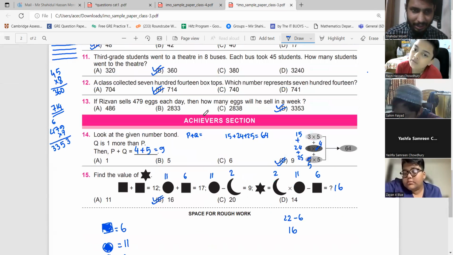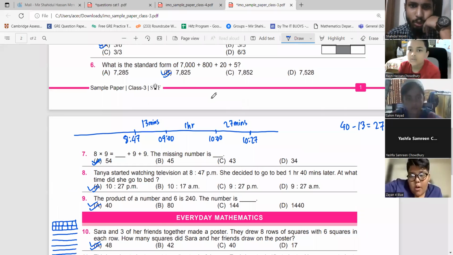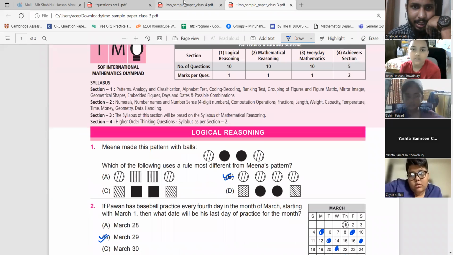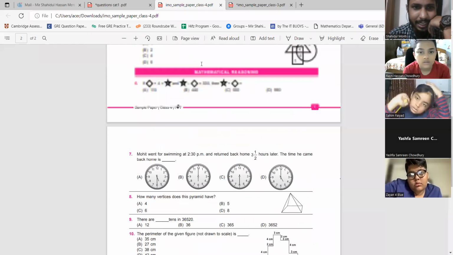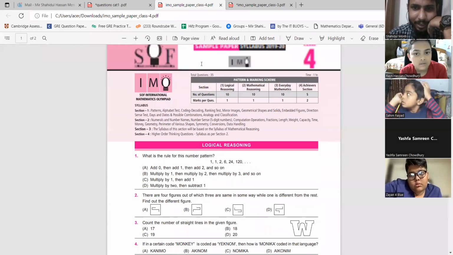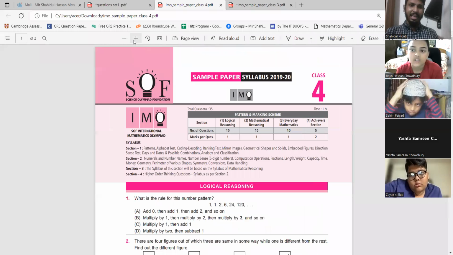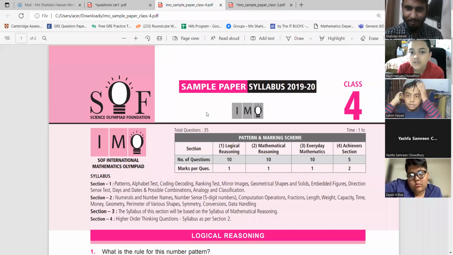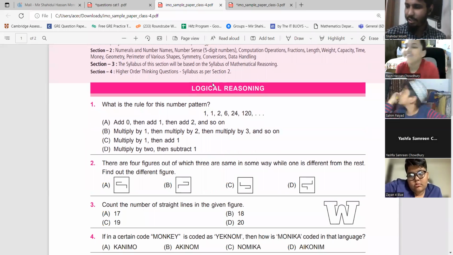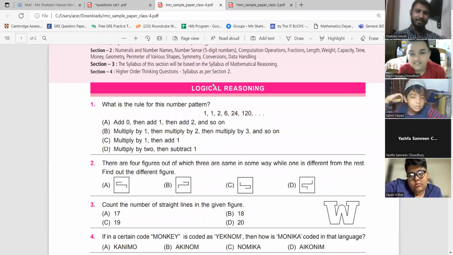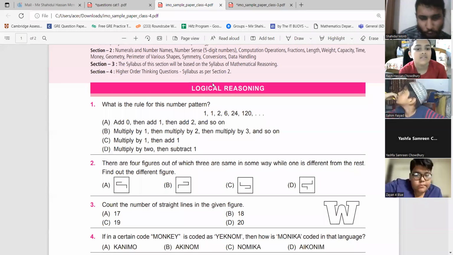So we are done with this sample worksheet. Okay, let's go to the next worksheet. Sample worksheet 4. Let's see how easy is this one. This is also logical reasoning. What is the rule for this?